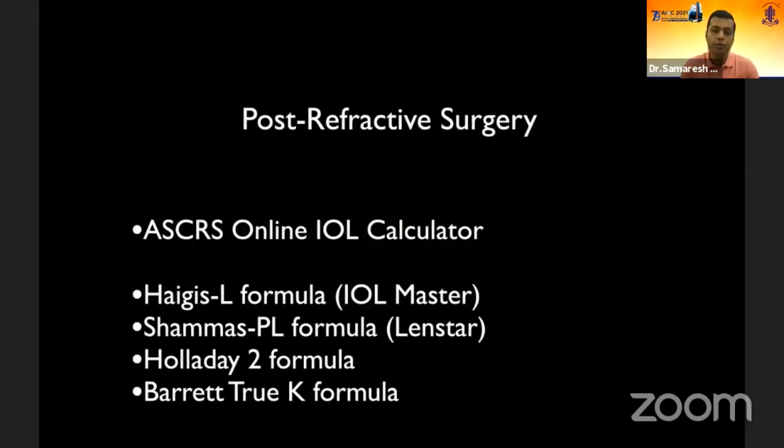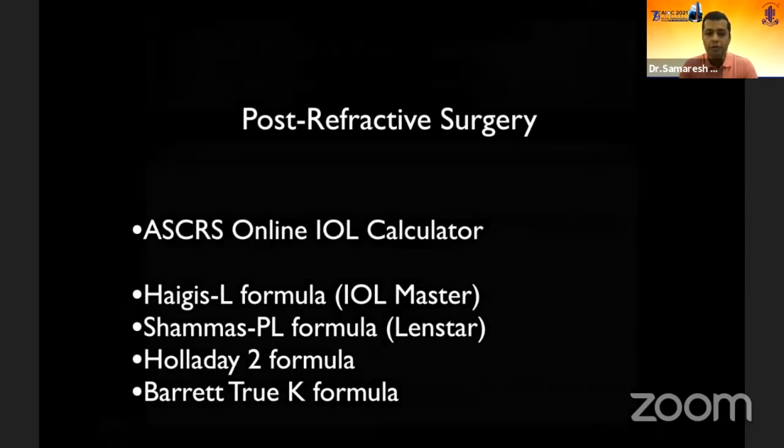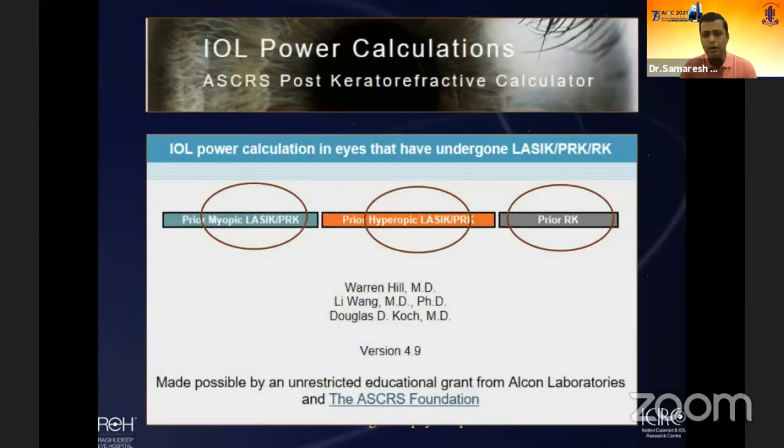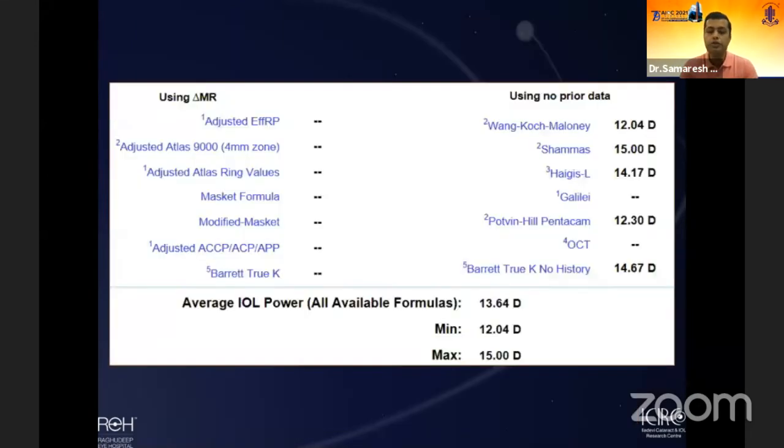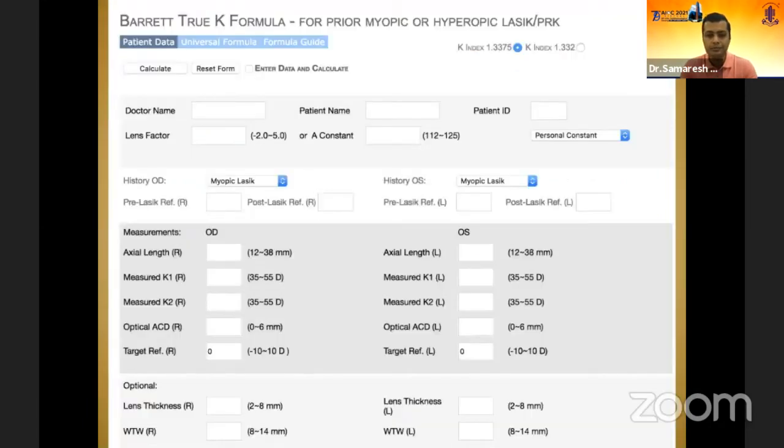So what I would suggest, and what we normally would do, all of us would use an ASCRS online calculator, which so generously has been given to all of us for free. And it incorporates a lot of higher generation formulas. This is how it looks. There's options for myopia, hyperopia, and prior RK done. And once you choose that, you fill up all the data, and the machine tells you what IOL selection is to be done based on what formula, which is visible over here. It also gives you 3 ranges. It gives you average, minimum, and maximum.